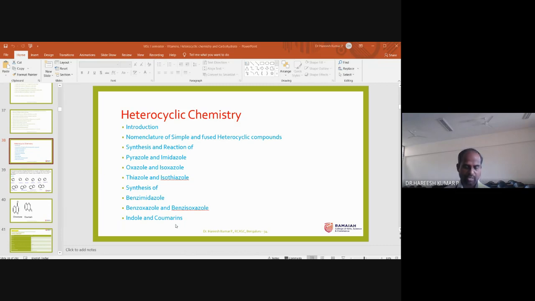So in this heterocyclic chemistry, we are discussing the synthesis and reactions of azoles, and also the synthesis of benzo-fused compounds. So this is the complete information about heterocyclic chemistry. Now I will go to the next slide, which will give you the information about the structures of a few heterocyclic compounds.